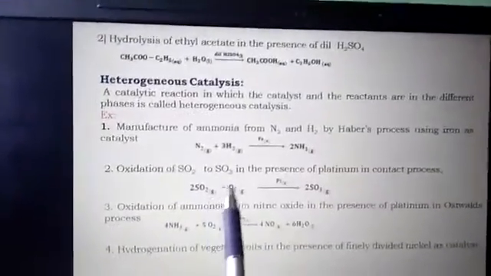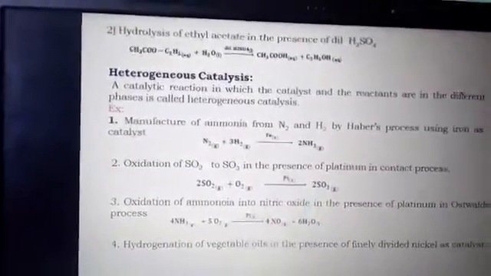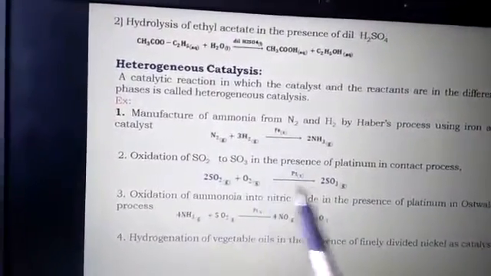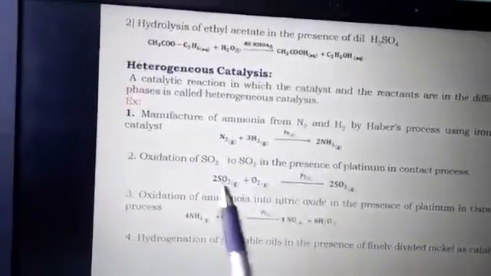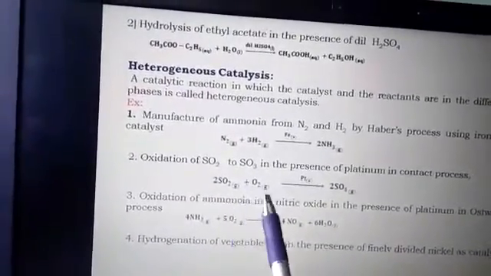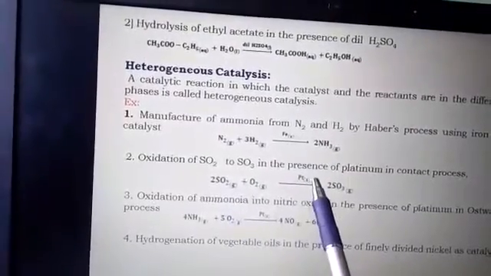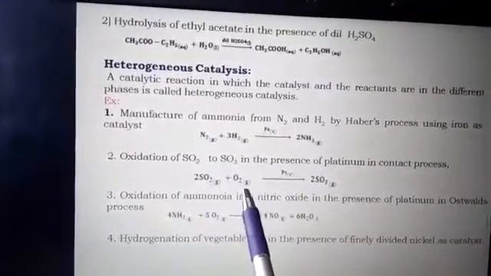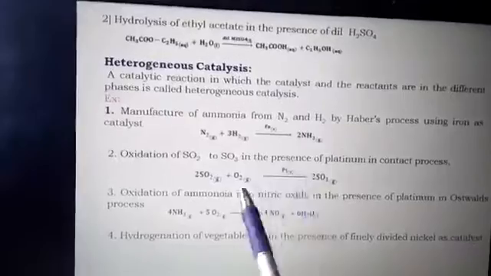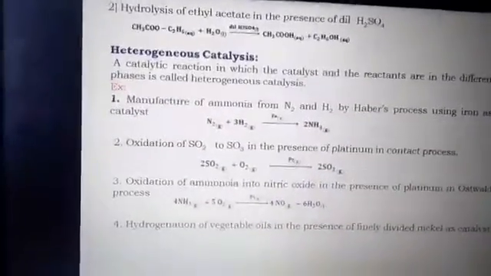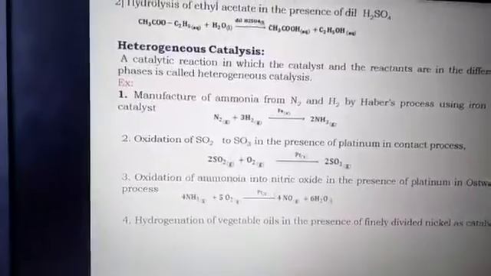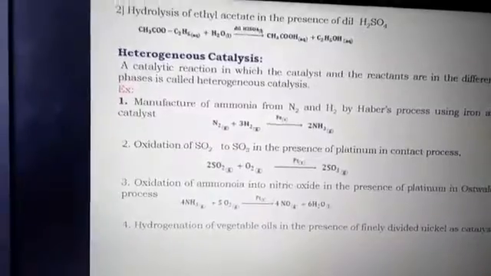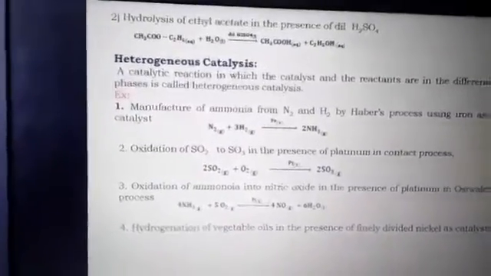Next, the oxidation of sulfur dioxide to sulfur trioxide in the presence of platinum. The gases sulfur dioxide plus oxygen combine to give sulfur trioxide, which is also a gas. Consider the physical states of the reactants and of the platinum. Platinum is in the solid state, and these two are in the gaseous state. So these two have different physical states, then this is called heterogeneous catalysis.